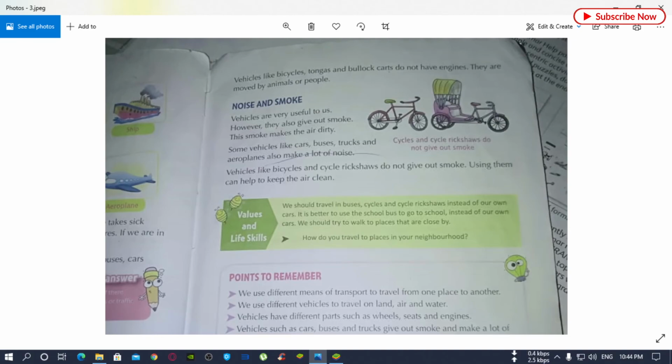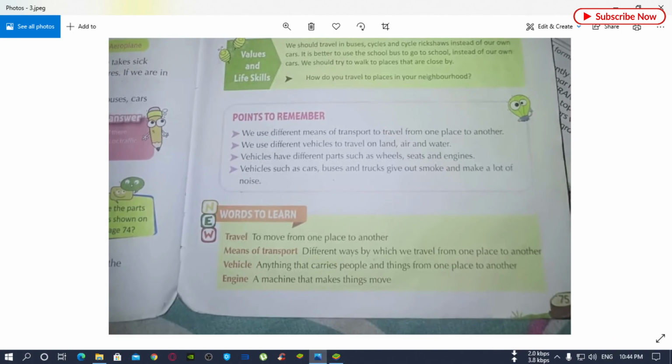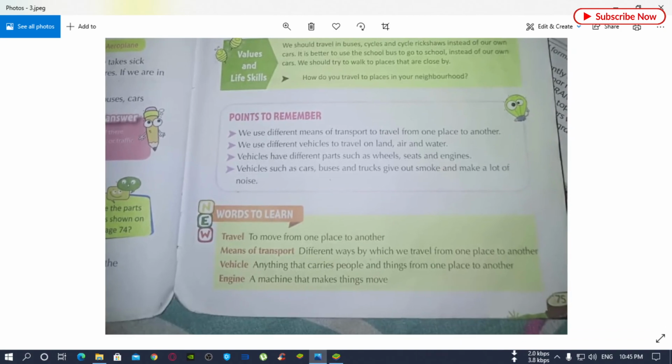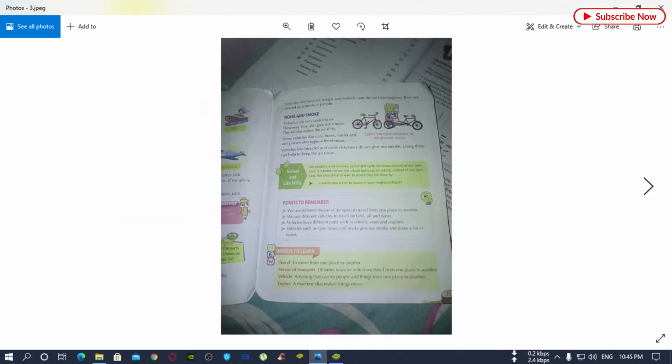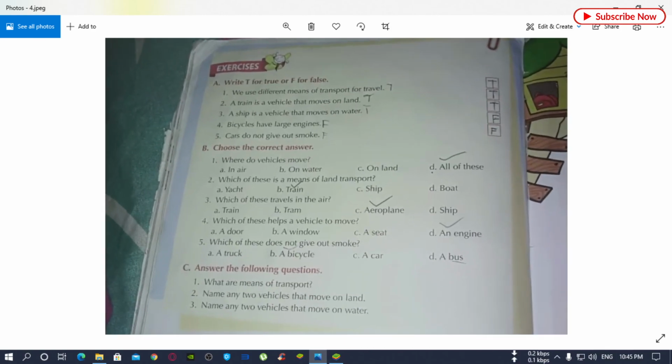So these are the things of the chapter you have to read in your home carefully. Now there are some exercises of this chapter you have to do in your home, and some question answers are also there. Try to do them in your home carefully.